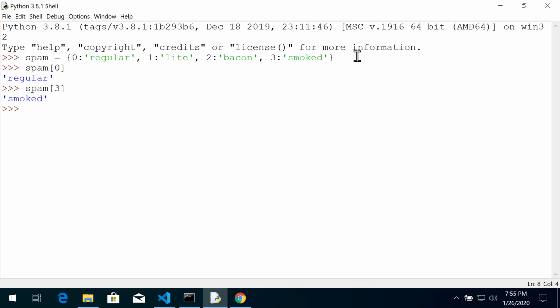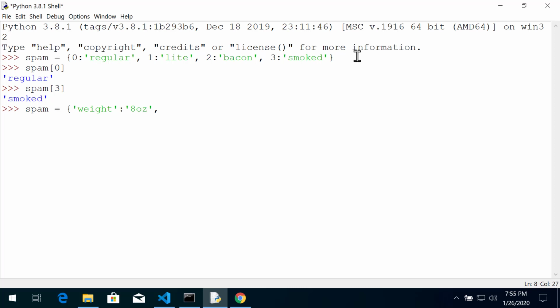So now let's create a new variable spam, but let's use string-based key-value pairs. So let's describe the properties of spam. So maybe weight is 8 ounces.